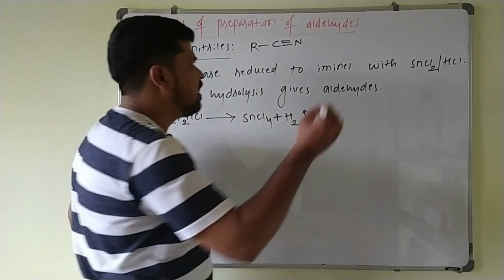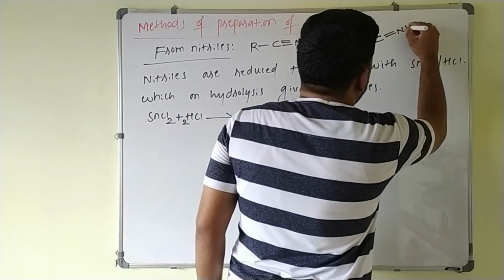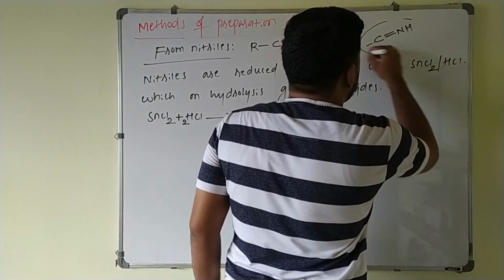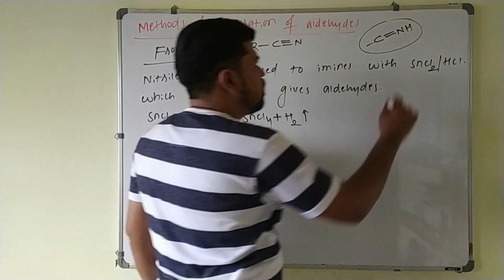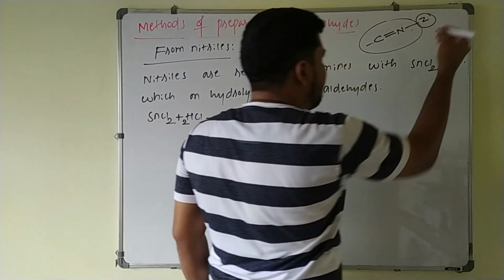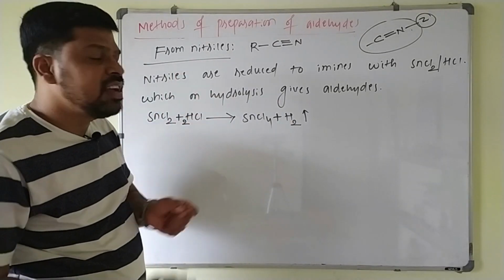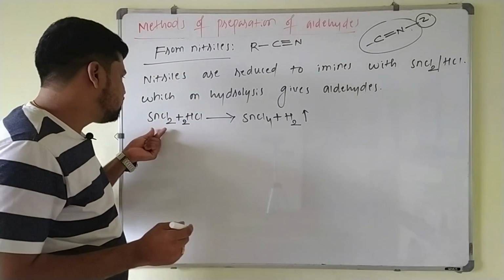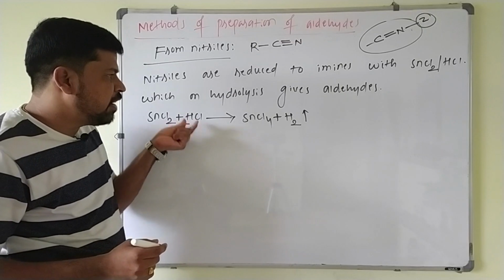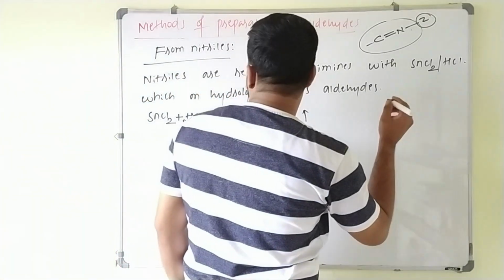Aldehydes. Imines are nothing but C=N-H; the compound which contains this bond is called an imine. Suppose instead of hydrogen any substituent is present here, those are called derivatives of the imines. And this reaction is called Stephen's reaction, because this stannous chloride in presence of HCl, this reducing agent, is Stephen's reagent.